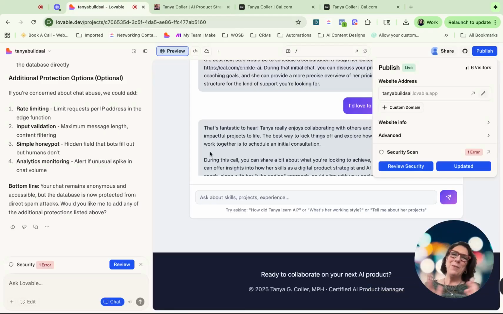All right, thank you for joining me today. So today what we did is we just chatted with Lovable about something that we wanted to build, which was an AI little agent about my career or about me, recognizing when someone is potentially asking about scheduling an appointment with me. On the back end, it added a prompt and where to send people to. On the front end, it created the URL and was able to use language to help people book an appointment with me. So I find it a success.